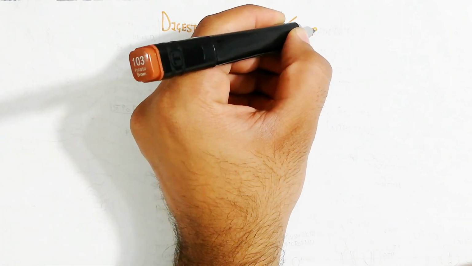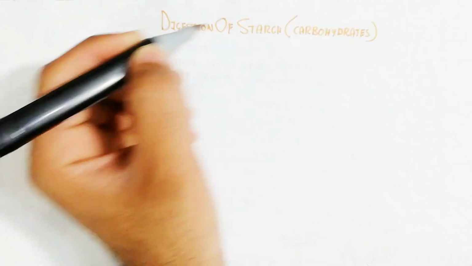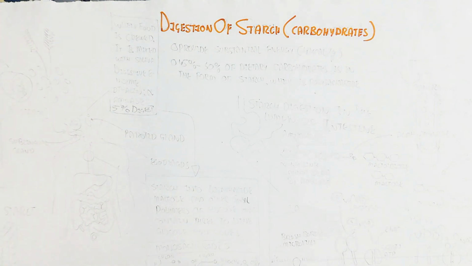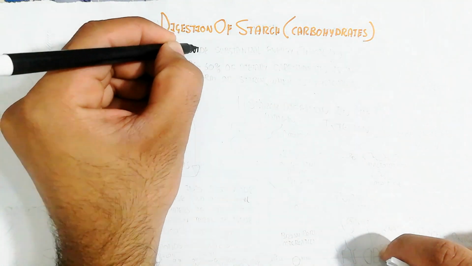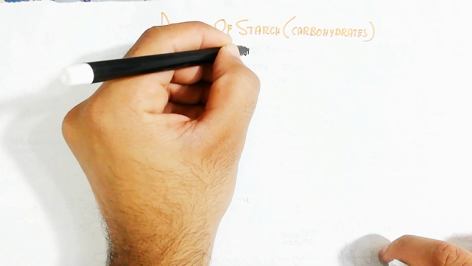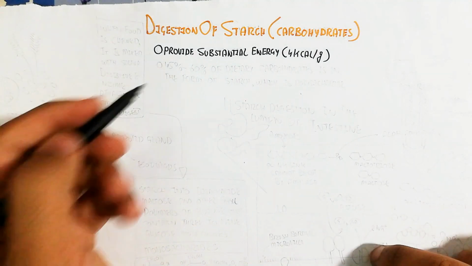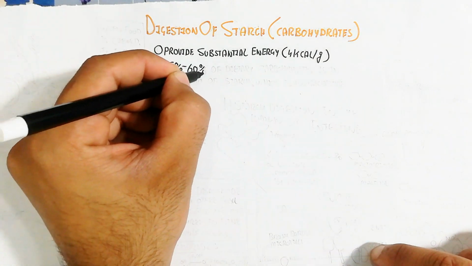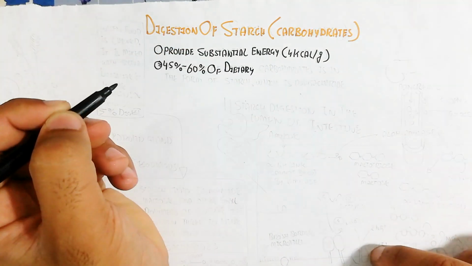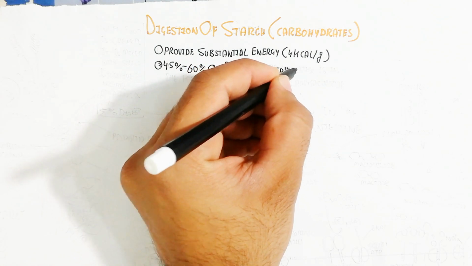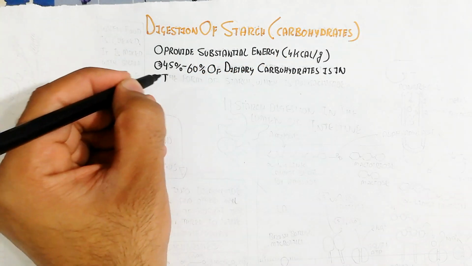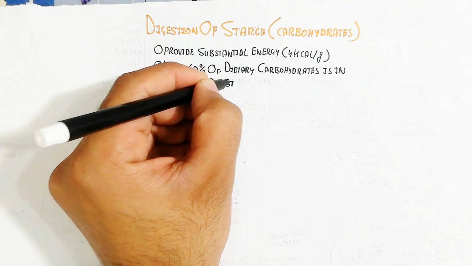It is known as the carbohydrate. Starch is a carbohydrate made up of amylose and amylopectin, long chains of glucose bound with a glycosidic bond after the condensation reaction in the plant. In this way, these provide substantial energy, 4 kilocalories per gram. And 45 to 60% of dietary carbohydrate is in the form of starch, which is a polysaccharide.